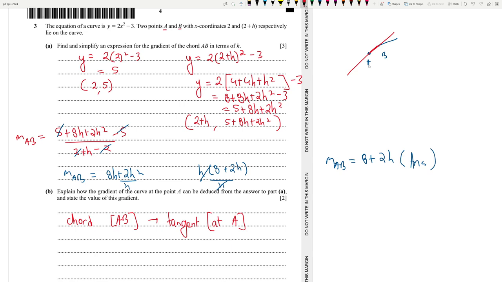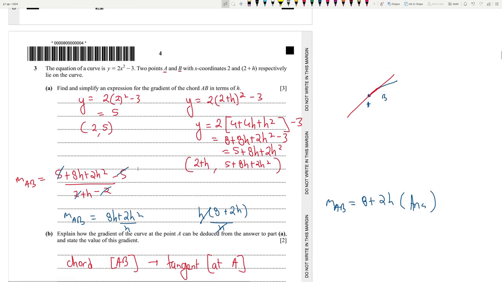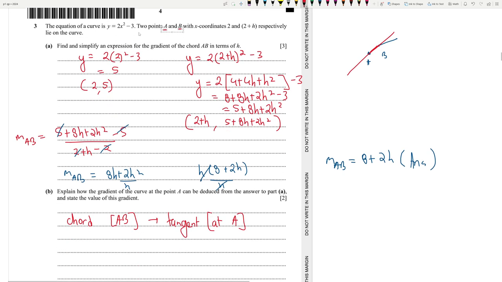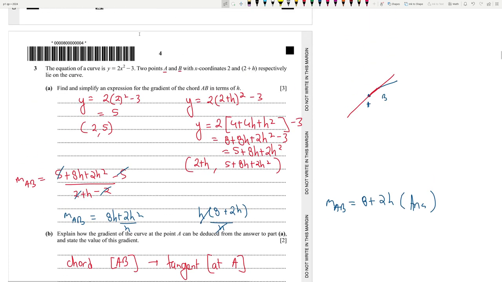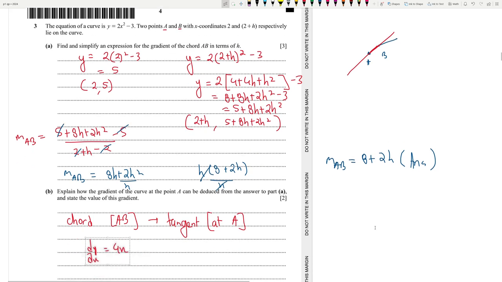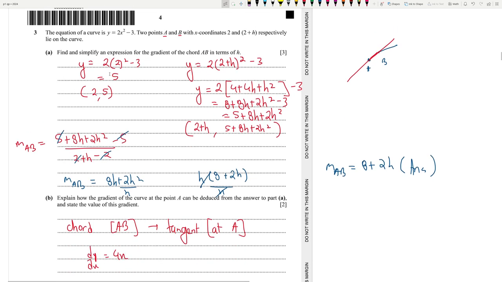We found the tangent at A, and we know that the gradient of the curve can be deduced from the differentiation of this. dy by dx is going to be 4x. The chord AB is basically the tangent at A, so the gradient is dy by dx of the curve, the first differential.